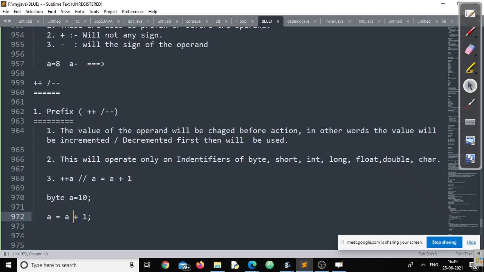Invalid. Because if you add like this, the data type of the expression is now converted into integer, because by default that is integer. And how can we store an integer constant into a byte variable? Not possible. Right or wrong? But don't you think whenever I am writing a++ or ++a, this will be happily executed? You want to check?